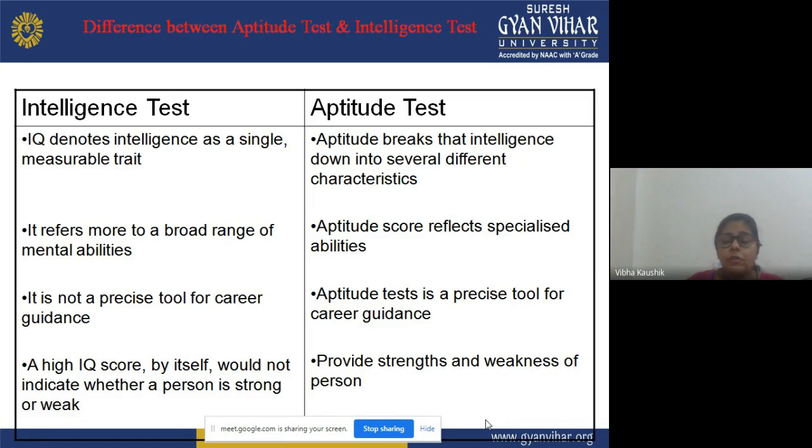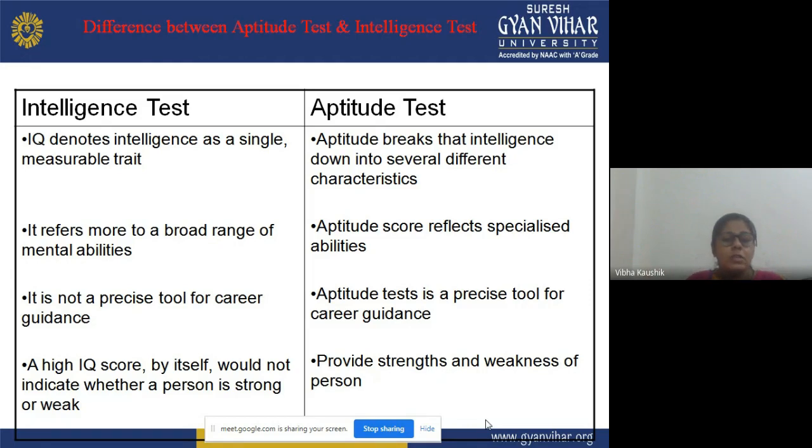Why? Because when we administer an aptitude test to a learner, we are judging his performances and abilities in a specialized area, so that on the basis of his performance in that specialized area, we can give career guidance to the learner or student.